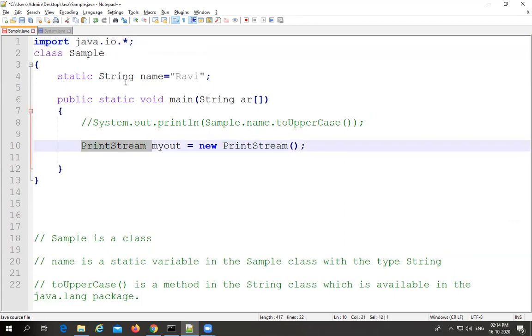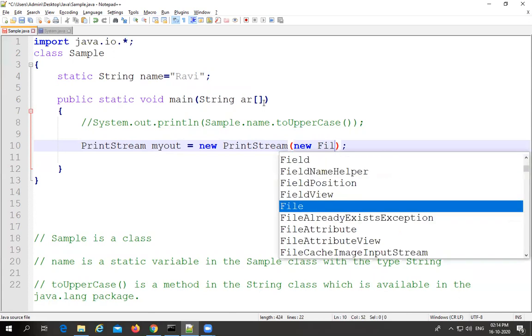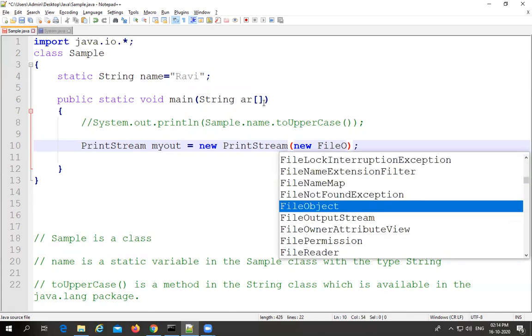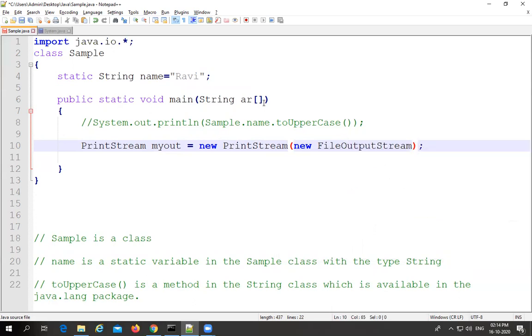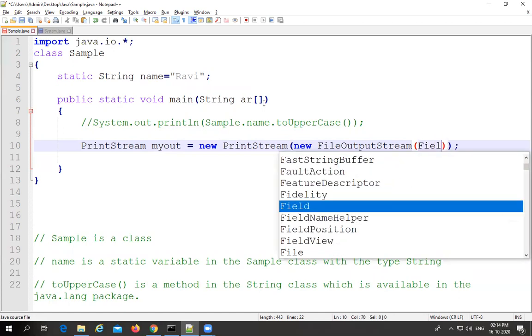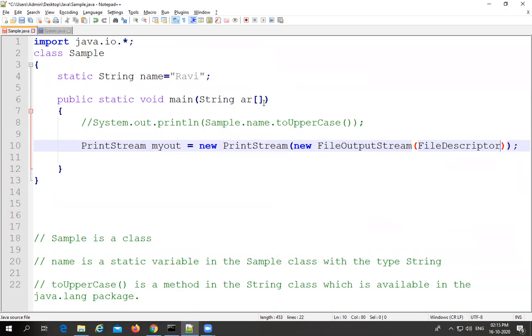Now, PrintStream is the class which is available in the IO package that I am using. At the time of creating the object, we have to supply one more class object. That class is new FileOutputStream. FileOutputStream is another class which is available in the IO package. With the assistance of that FileOutputStream class, we need to pass the out object. That out object is available within the FileDescriptor class. For that FileDescriptor class, let me create the out object.